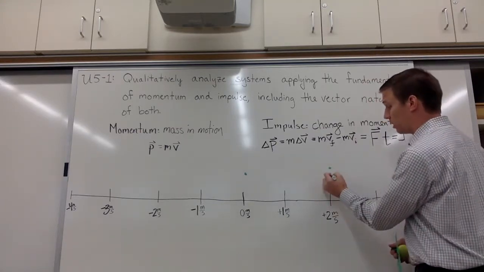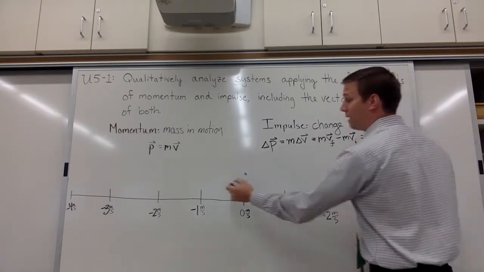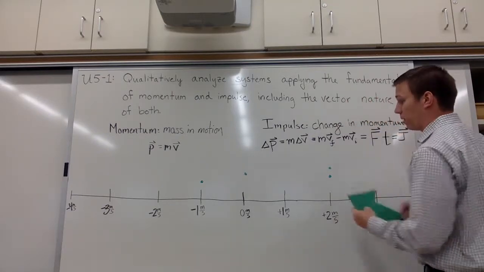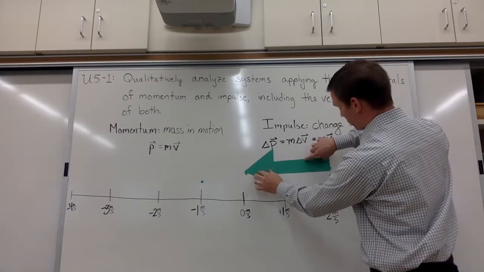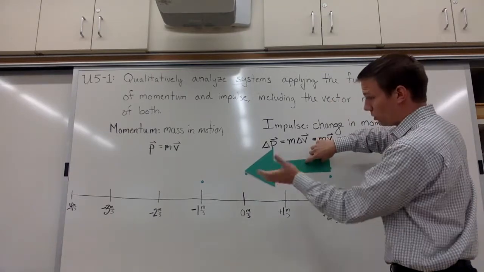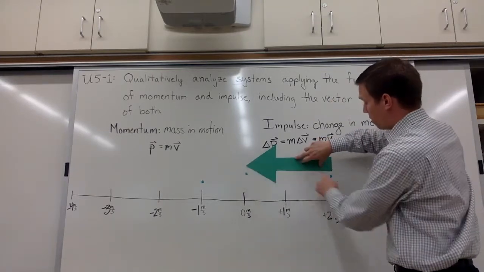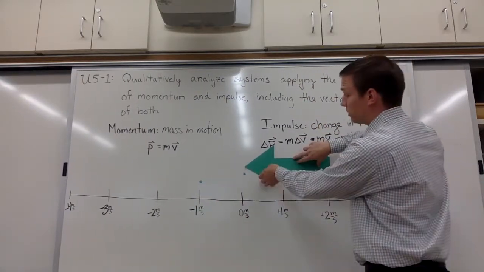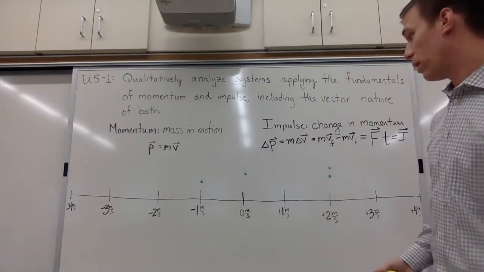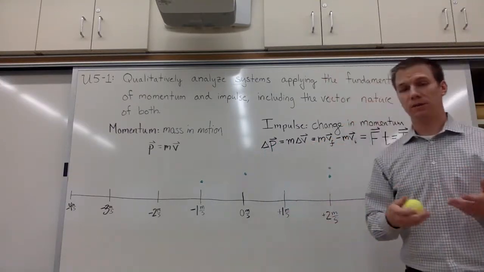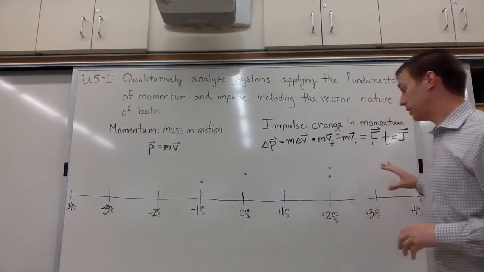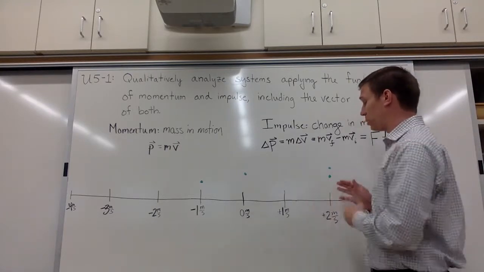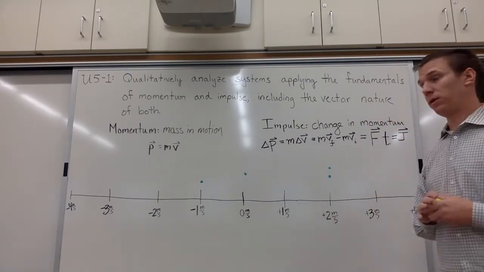But that's wrong because it started in a positive direction, we'll call that down, and ended up going in a negative direction. So the change in momentum for the eraser was just 2 on our scale here. The ball went from +2 to -1 for its velocity, and that's a total change of 3. So when you are asked which has a bigger impulse, what's the bigger change in momentum, think about this number line and think about what's the total change. Where did it start? Where did it end up? Don't just look at the two numbers.